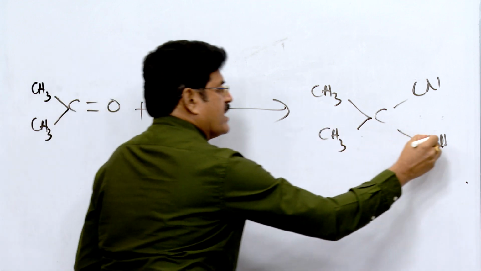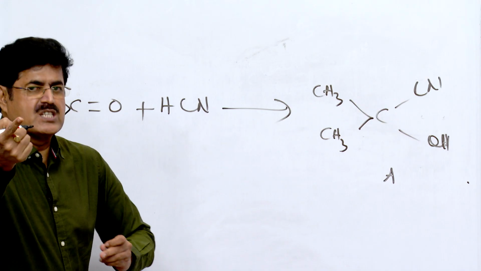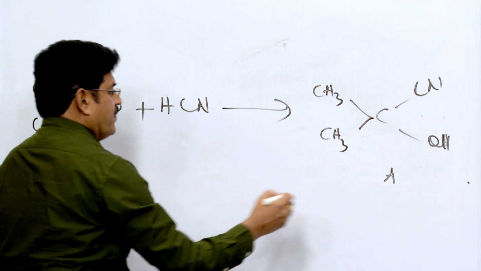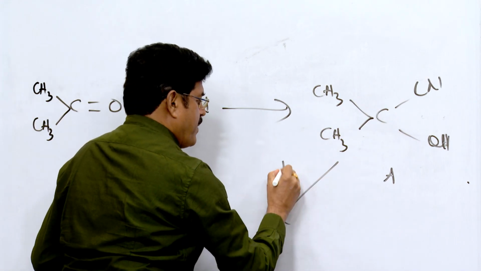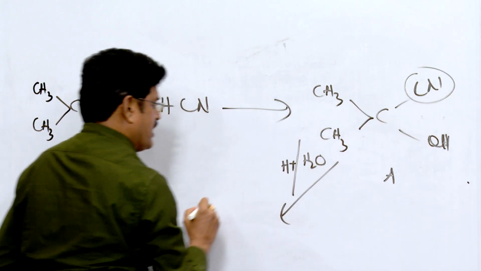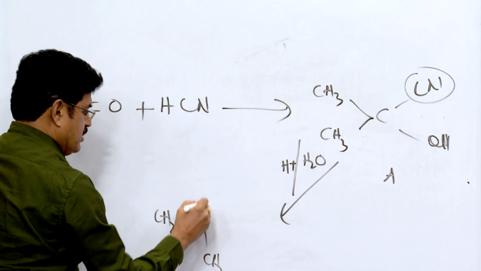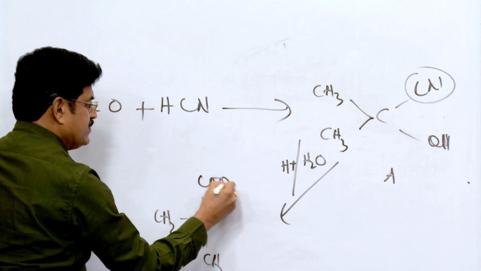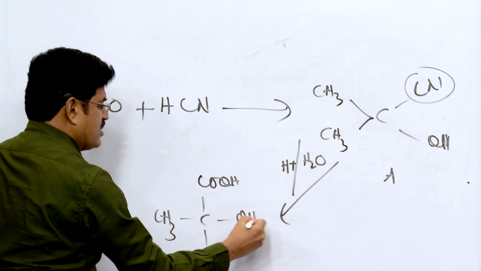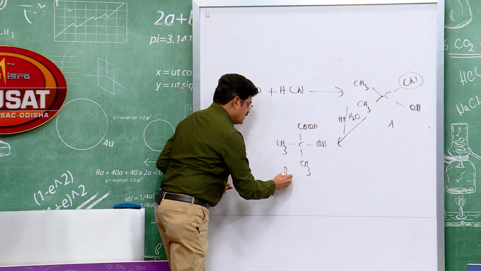Okay, this is the first product, compound A as per the question displayed on your screen. This compound A upon acid hydrolysis, where cyanide is hydrolyzed to COOH, gives a hydroxy acid. This is the hydroxy acid, compound B.